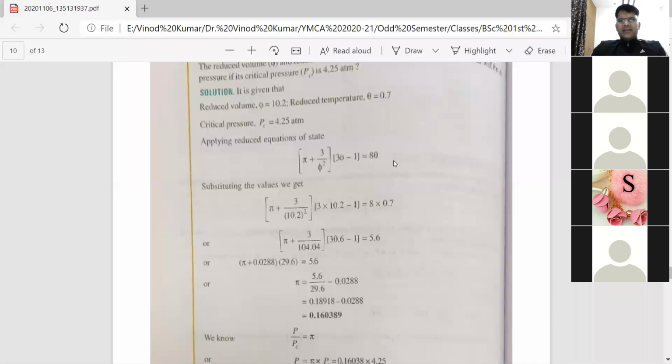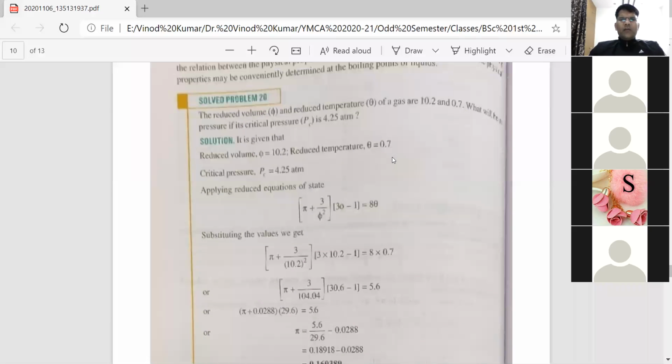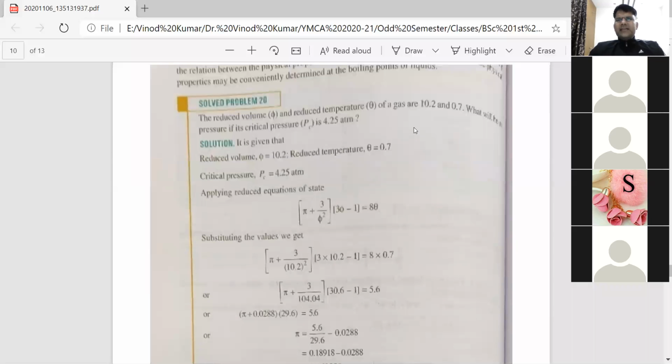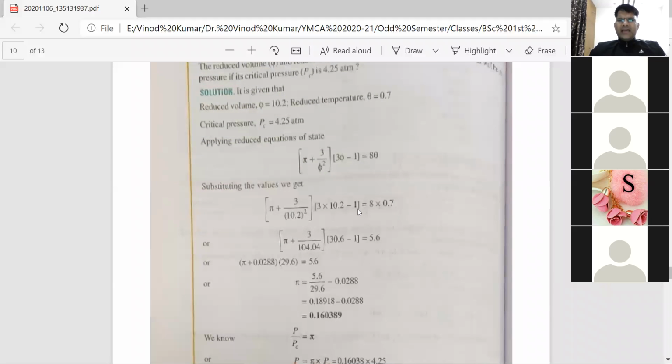So pi plus, when we divide 3 by 104, the quantity comes out to be 0.0288, and when we subtract 1 from 30.6, 29.6 is the value. It is equal to 5.6. On solving this equation, we get the value of pi. In this way, we are able to calculate the value of pi. But what do we have to report? We have to report the pressure. What is the pressure?